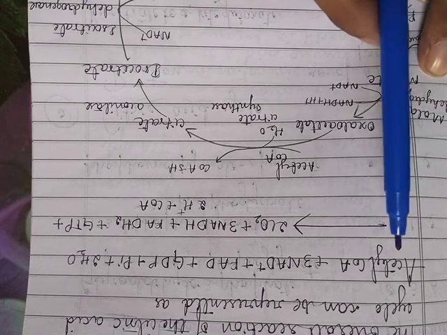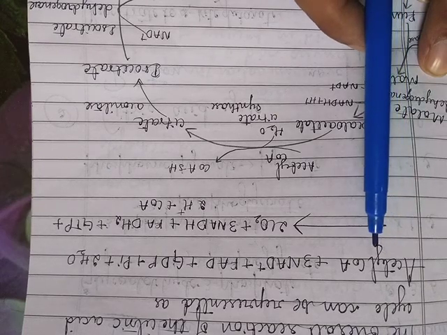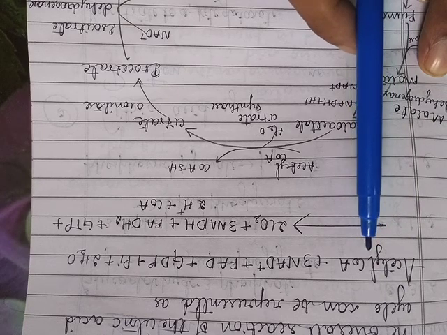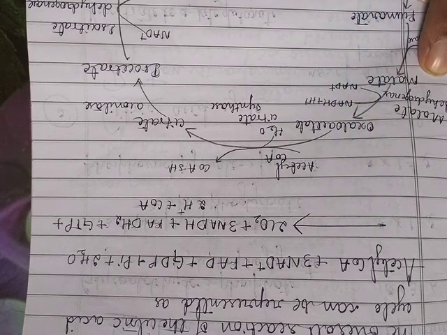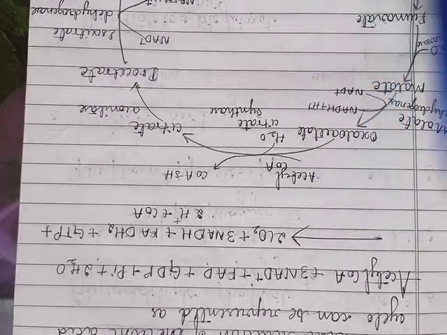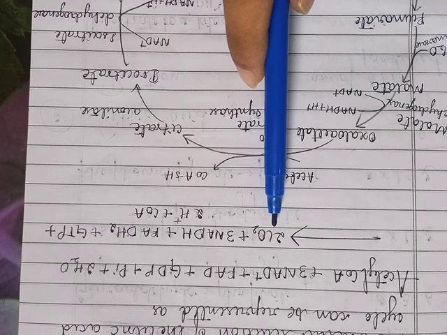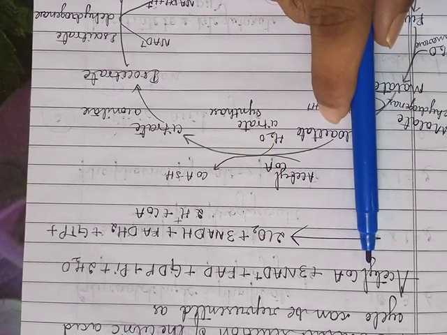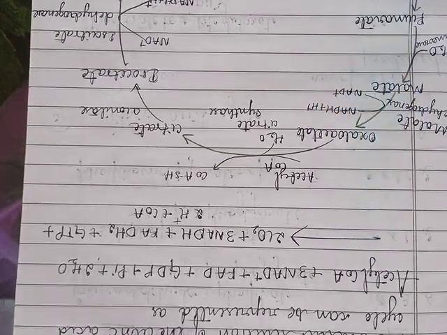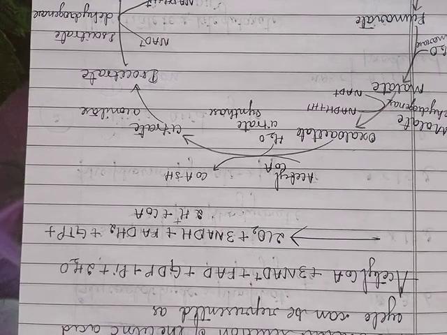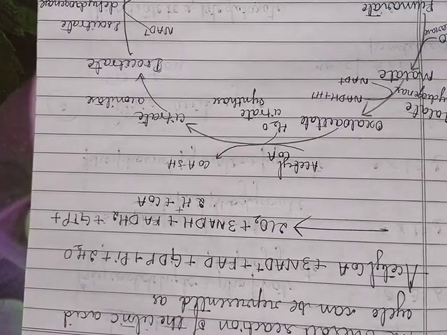This acetyl coenzyme A, in addition to oxidation, converts into two molecules of carbon dioxide. It again combines with oxaloacetate, and the cycle continues.